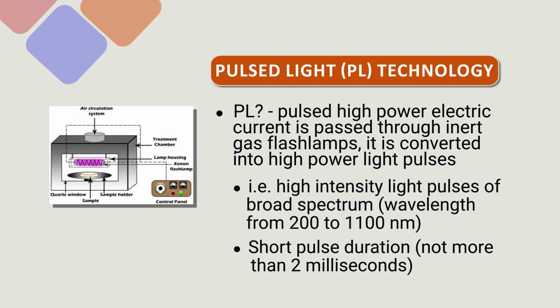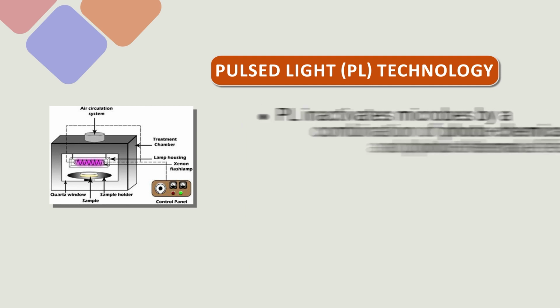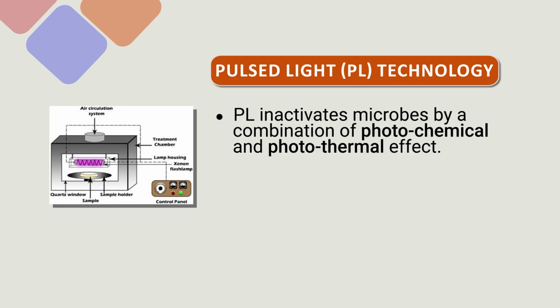Pulsed light consists of high intensity light pulses, with a broad spectrum and a wavelength range of 200 to 1100 nanometers. Also important, the duration is very short, not more than 2 milliseconds. What we are attempting is inactivation of microbes, and the effect is a combination of photochemical and photothermal effects.